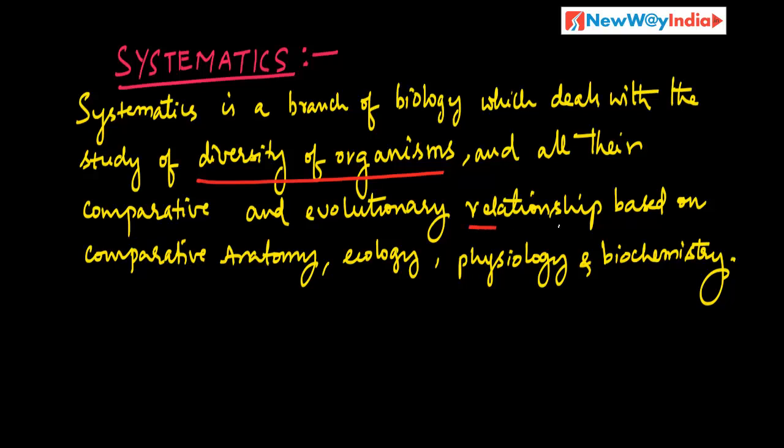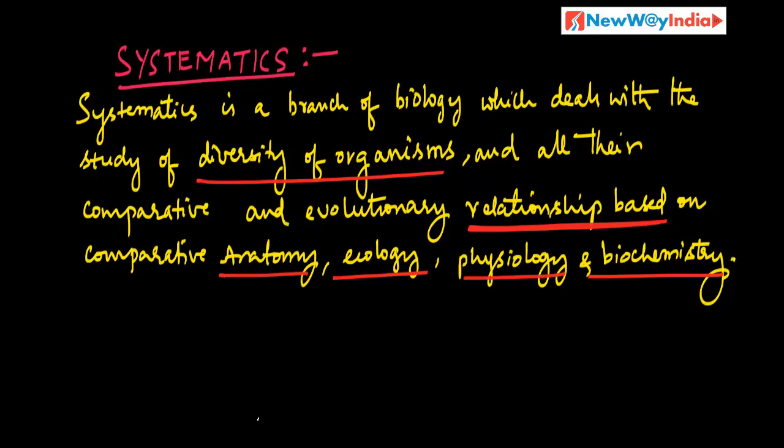Comparative relationships, this is important. Evolutionary relationships, how they evolved over a period of time, and the comparisons among different organisms like anatomy, ecology, physiology, biochemistry. Systematics is a branch of biology which deals with the study of diversity of organisms and all their comparative and evolutionary relationships based on comparative anatomy, ecology, physiology and biochemistry. That is what is systematics.